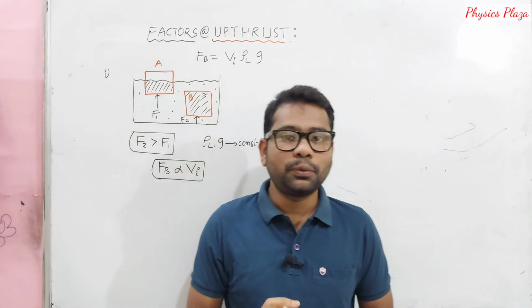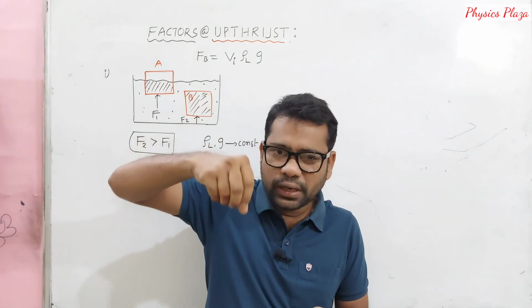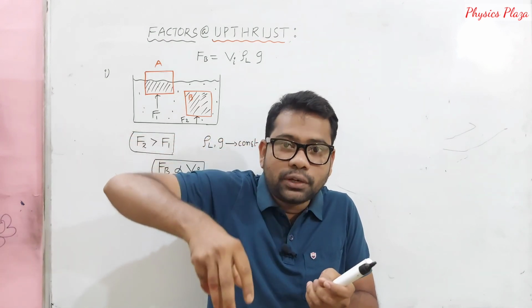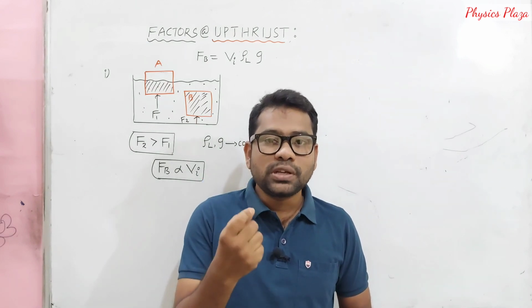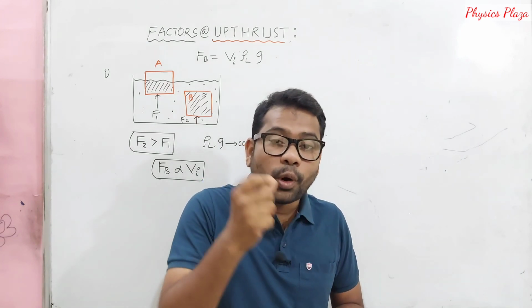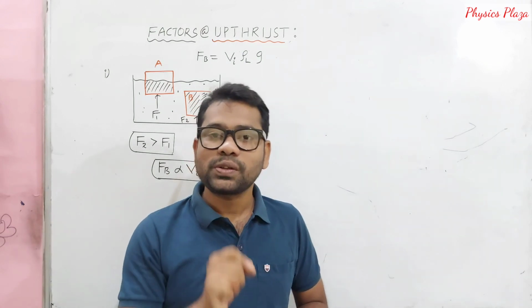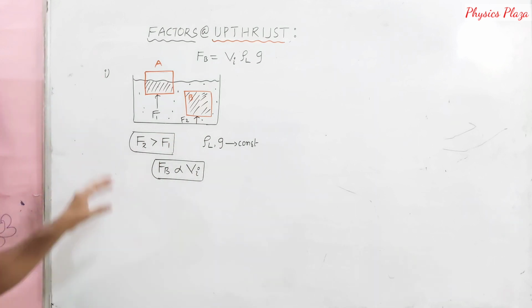Children, we can also do this: take a ball and first immerse it a little bit. You feel a little bit of force. As you go on immersing it completely to the depth, you feel more upthrust. Which means that as the volume of the immersed body increases, the upthrust acting on the body also increases, provided the density of the liquid is constant. So this is the first factor on which it depends.